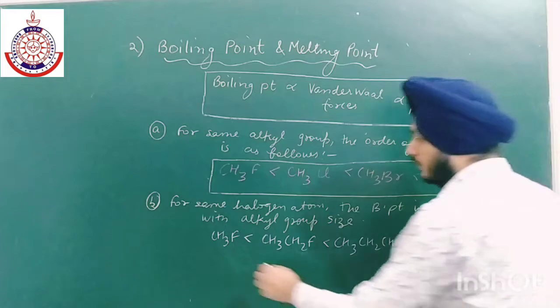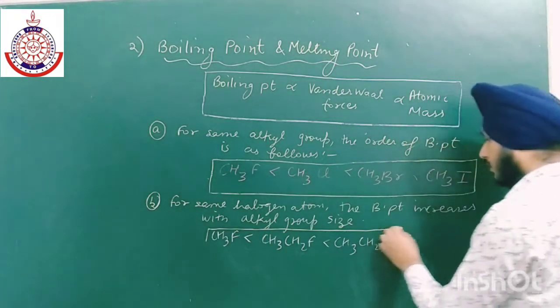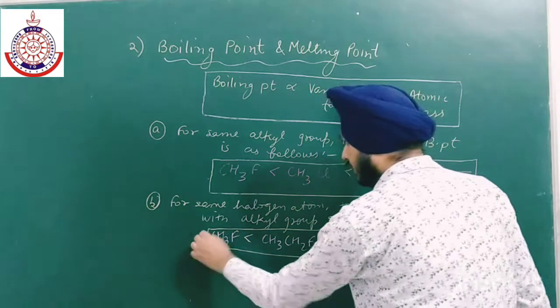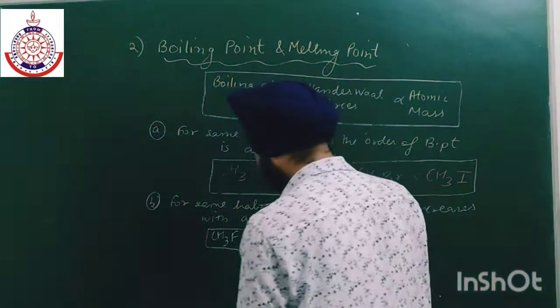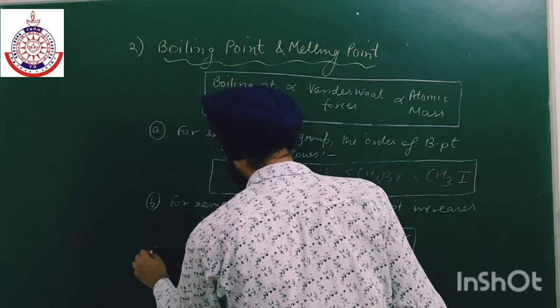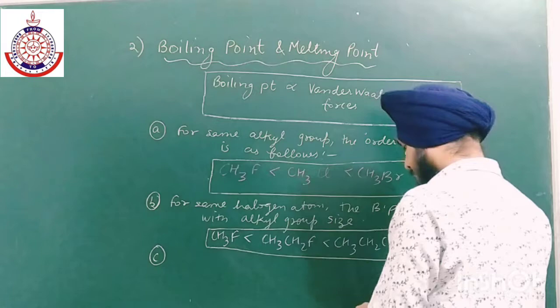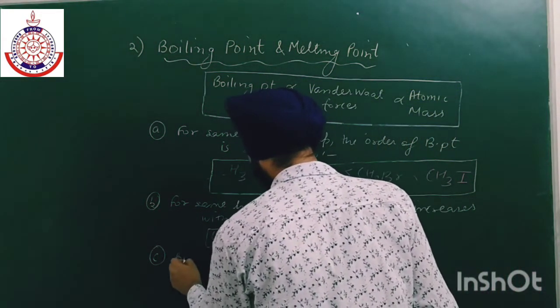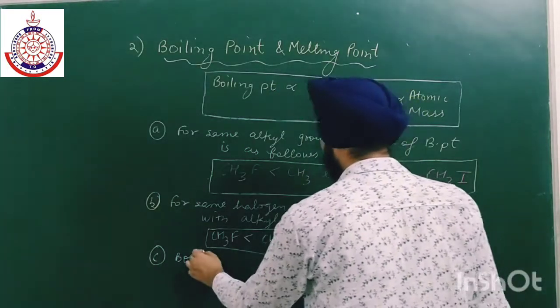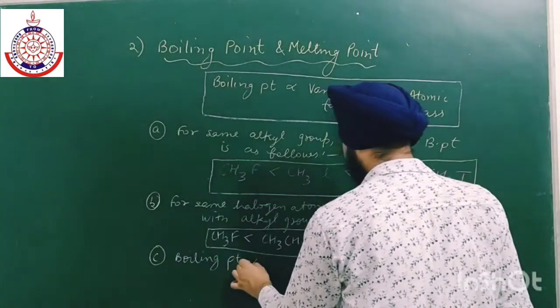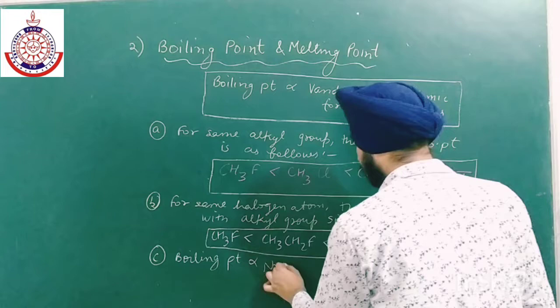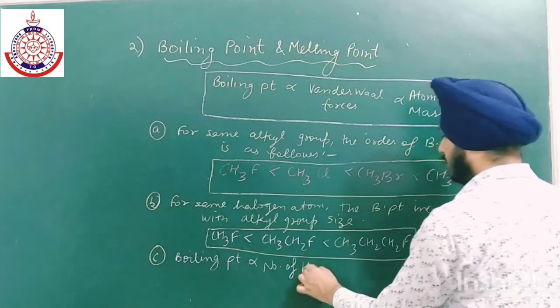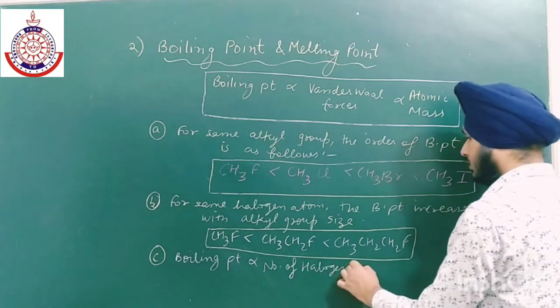So this is the increasing order of boiling point. Similarly, the third point is that the boiling point is directly proportional to the number of halogen groups.